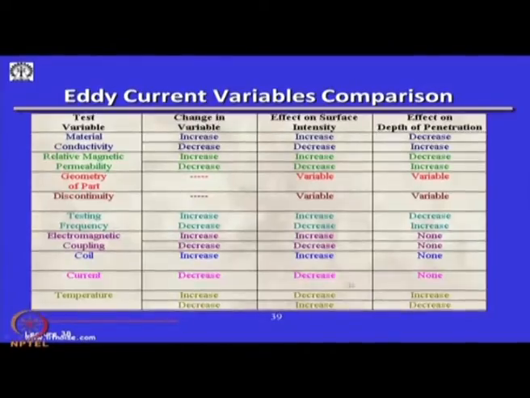So, this kind of a table helps one understand what is to be done, so that we have a good signal to noise ratio and good measurements. So, this is a handy table which somebody can use and keep in mind for ready reference. And let me tell you, this is something you all can keep in mind, and then you can visit it again and again to ensure that you have good eddy current measurements.